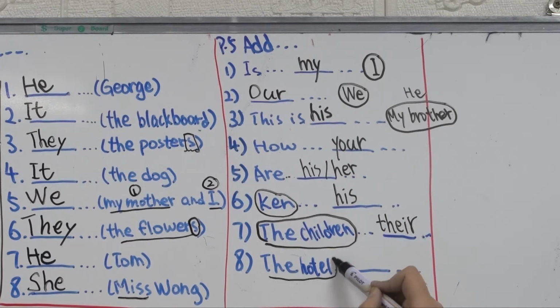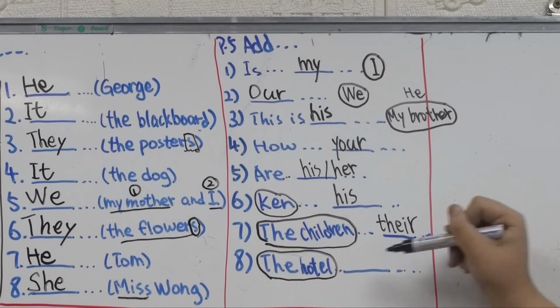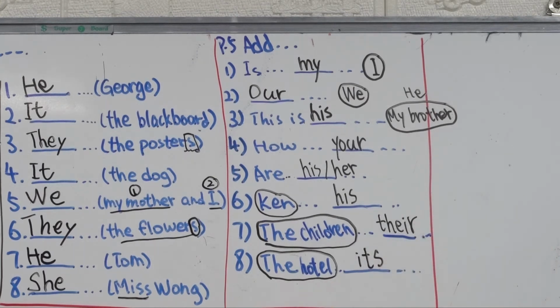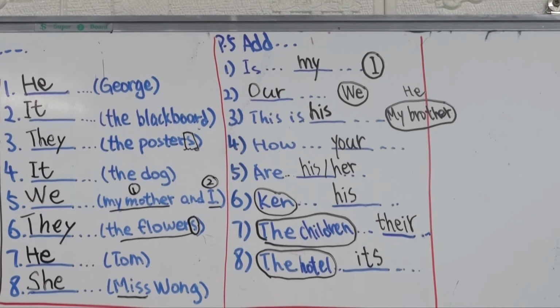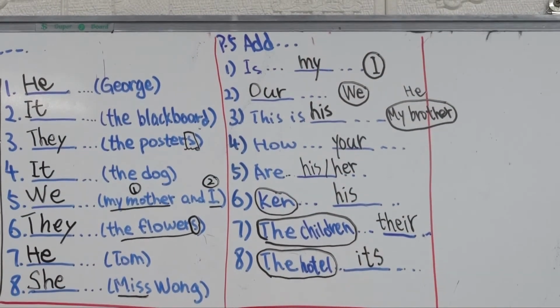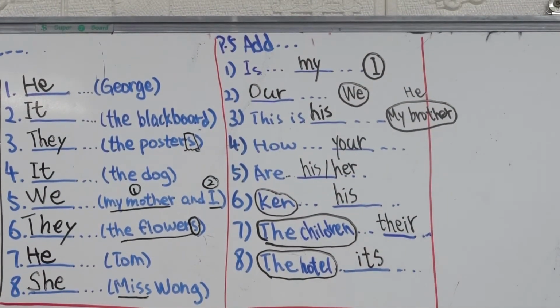So for the hotel, which possessive adjective do we use? Its. Yes. Because it's a place. Great. So remember, possessive adjective shows ownership. It comes before a noun, okay? And it describes a noun.